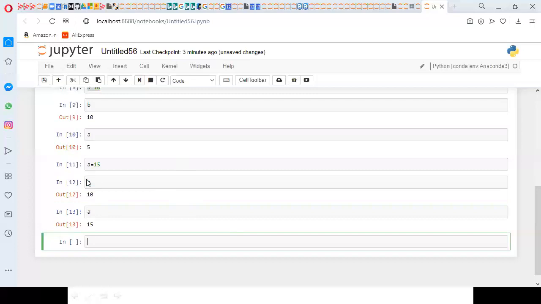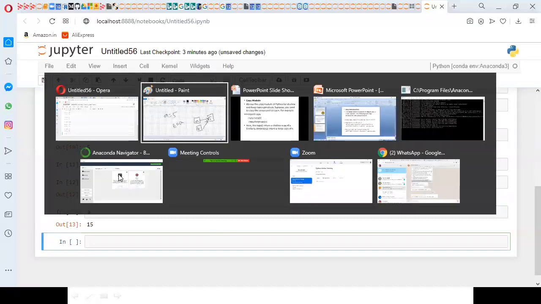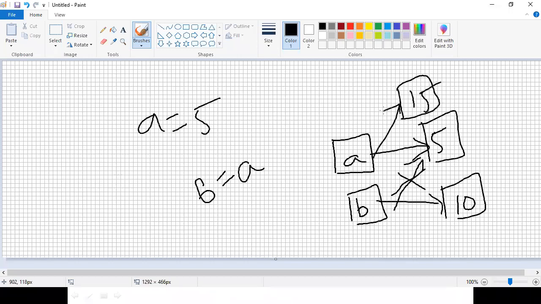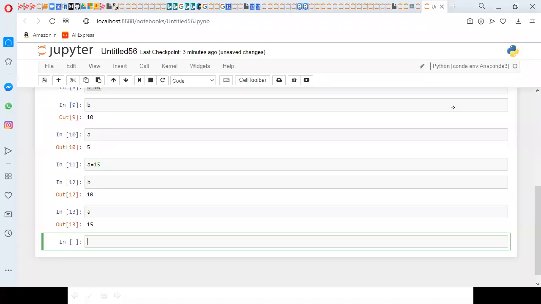When I say a equal to 15 or b equal to 10, it creates a separate object 10 and b is pointed to it, and the old pointer is removed. Similarly, if I create 15, it gets a separate memory location and a is pointed to it. Now the old object is free, meaning no reference exists for it. This is how the copy method works.